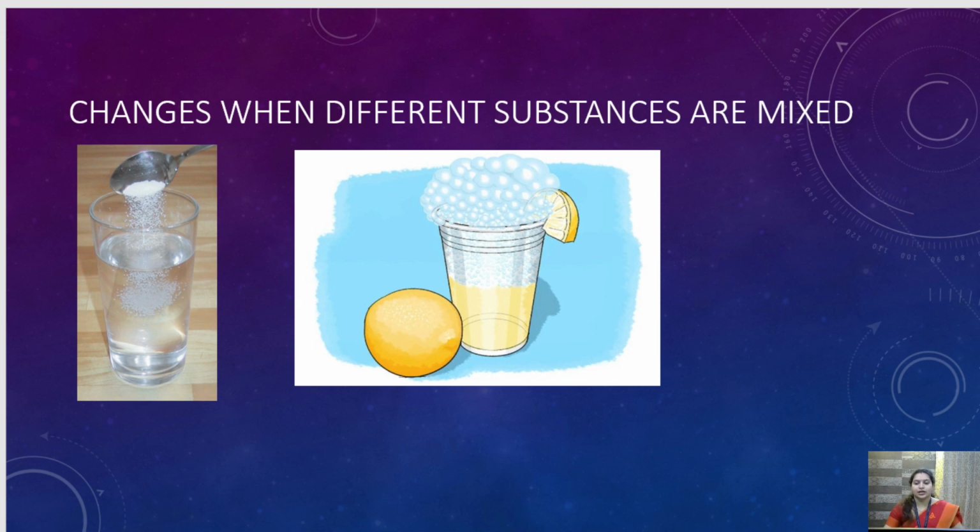Now this is one practical, one activity that we have to do: to see the reaction between washing soda and lemon juice. You can also perform it at home. We have washing soda at home most of the time. Take a teaspoon of washing soda in a bottle, add 50 ml of water to it and shake it so that the soda dissolves. You can even take the eating soda that is present at home.